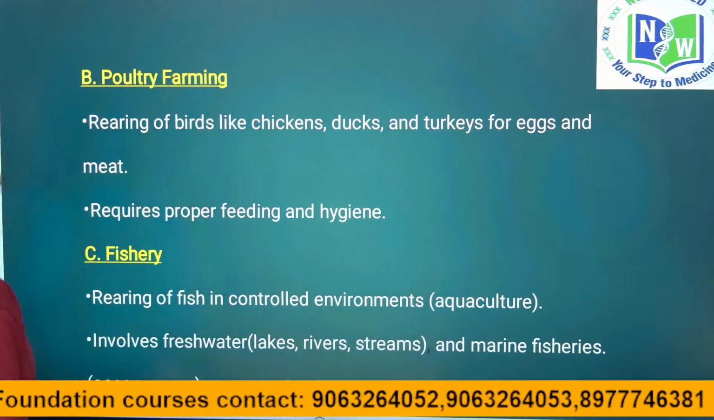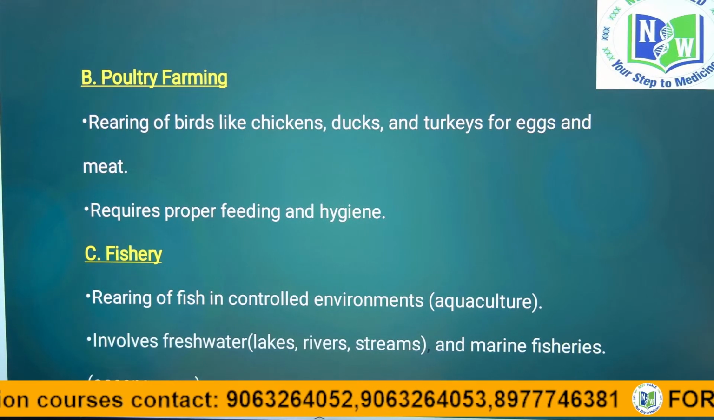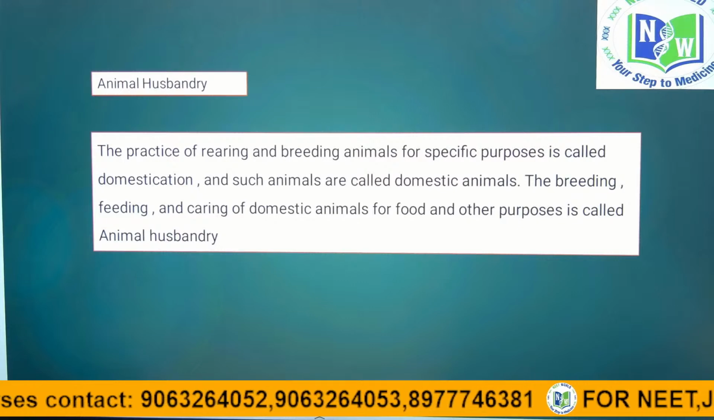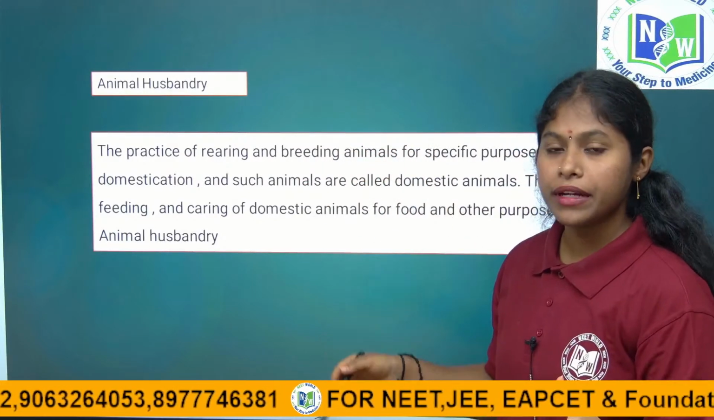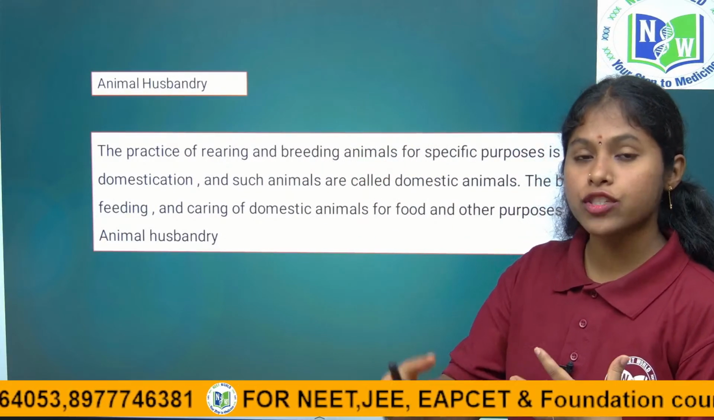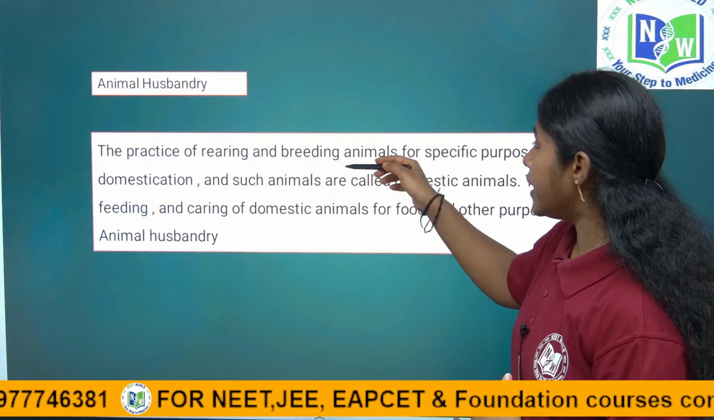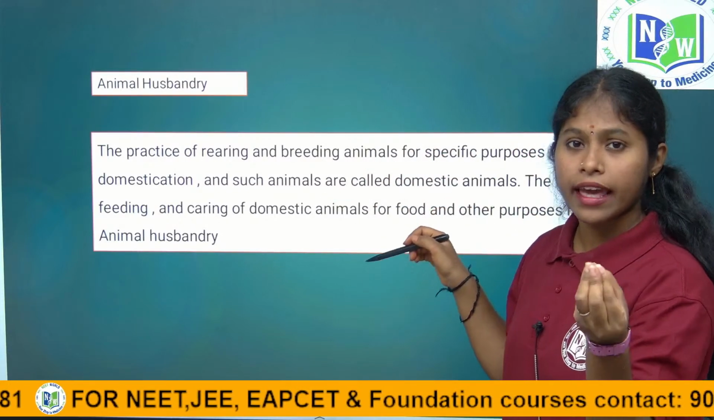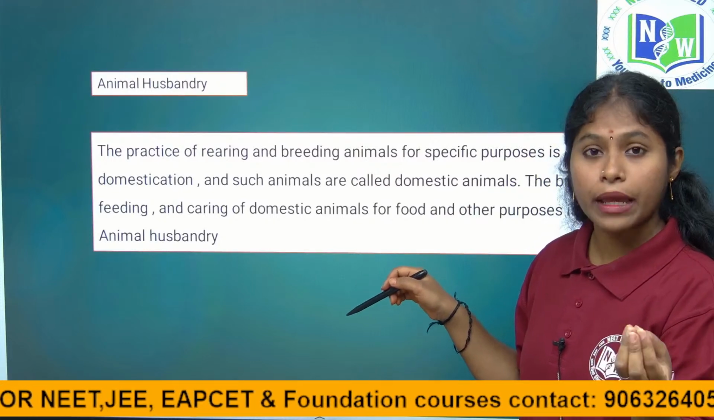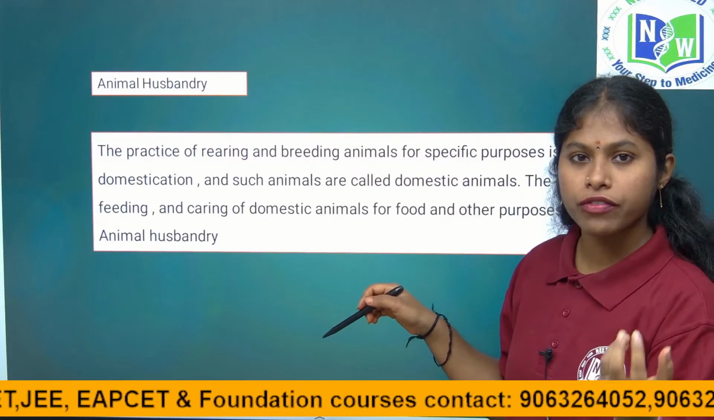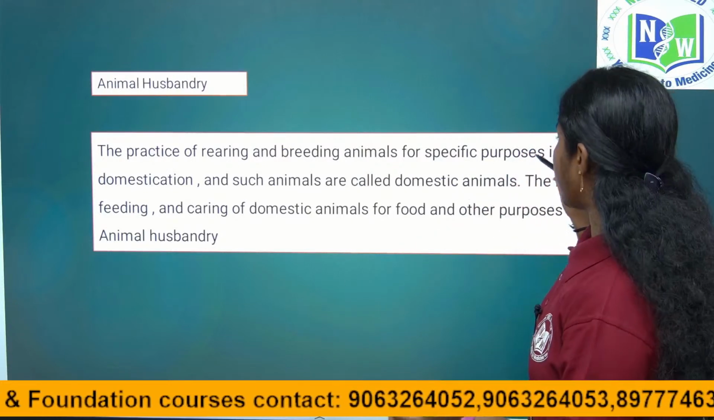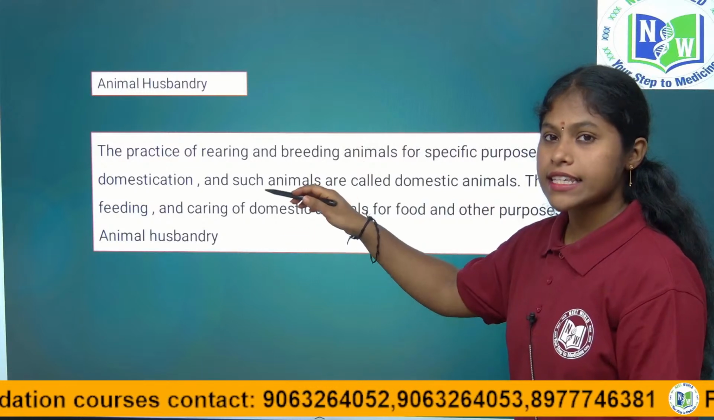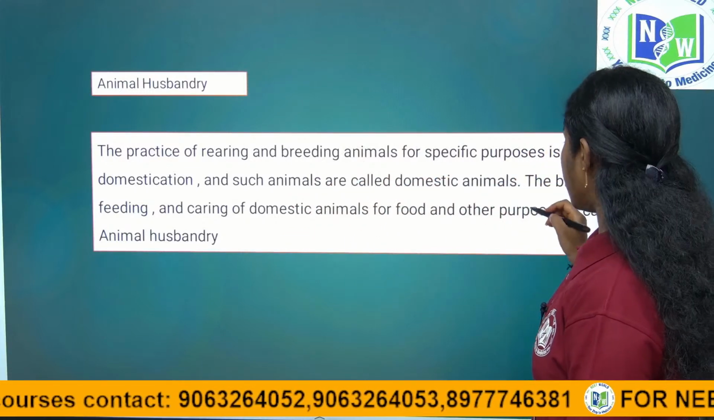So till now we discussed, right children? And we described the definition of animal husbandry. What is animal husbandry? The practice of rearing and breeding. What is breeding? Breeding is nothing but producing offspring. The practice of breeding animals for specific purposes, like milk, or for fiber, for sheep we get wool, right? For such specific purposes, it is called domestication, and such animals are called domesticated animals.